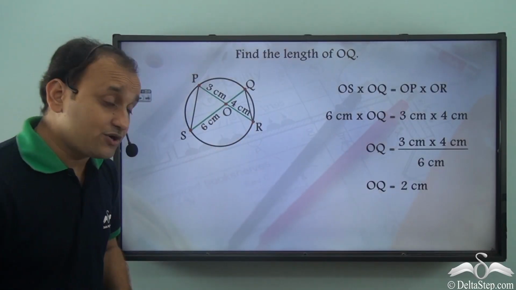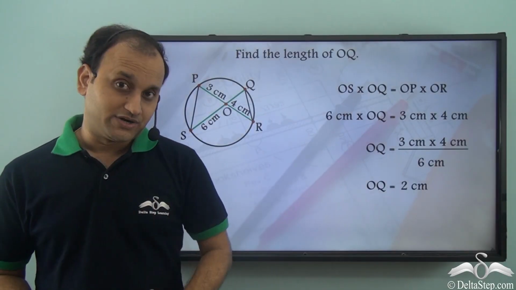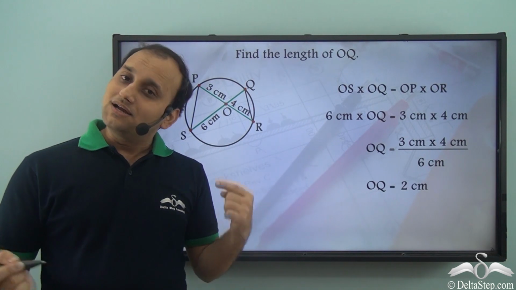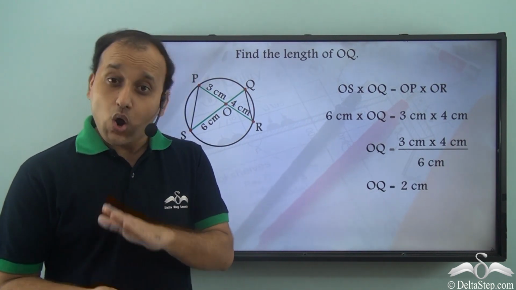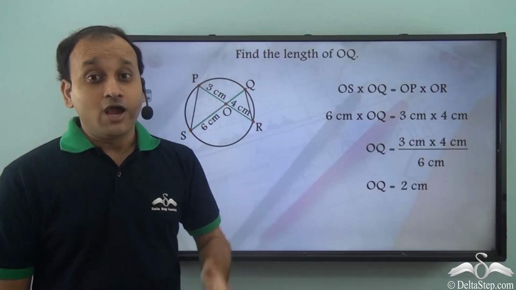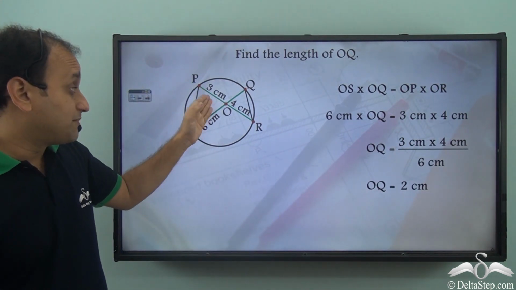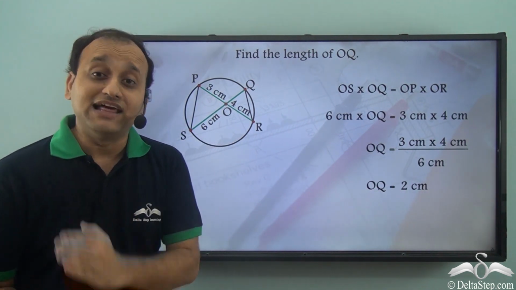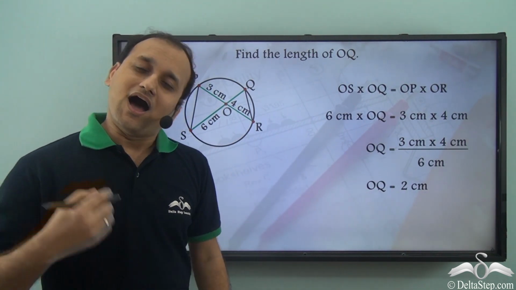So how were we able to find this? By using the theorem which states that if two chords of the same circle intersect internally or externally, then the product of the lengths of the segments of one chord is equal to the product of the lengths of the segments of the other chord.